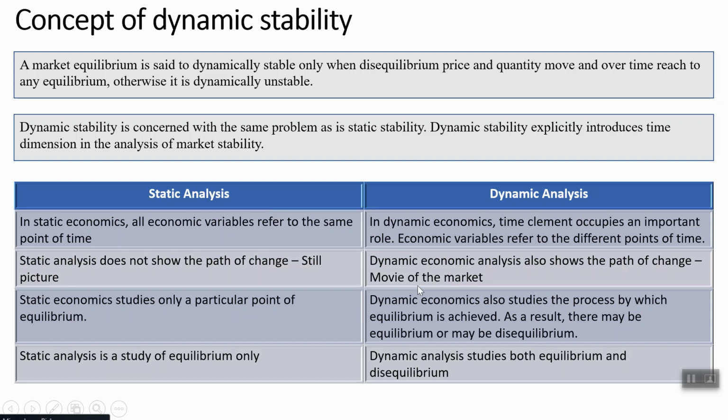In static analysis, all economic variables refer to the same point of time. As opposed to that, in dynamic analysis, the time element occupies an important role. So static analysis is kind of a still picture, while dynamic analysis is a movie of the market. You can say static is a picture taken at a point of time, but dynamic is a flow, a complete movie over time. So static studies only equilibrium, while dynamic studies both equilibrium and disequilibrium states in the market.